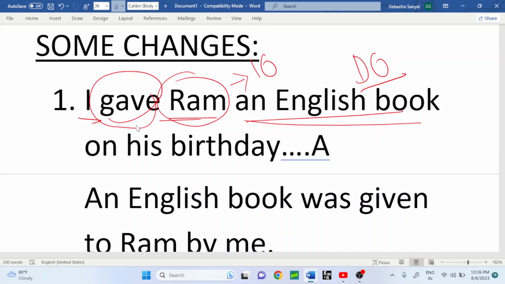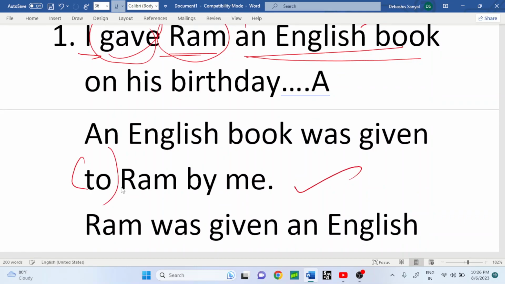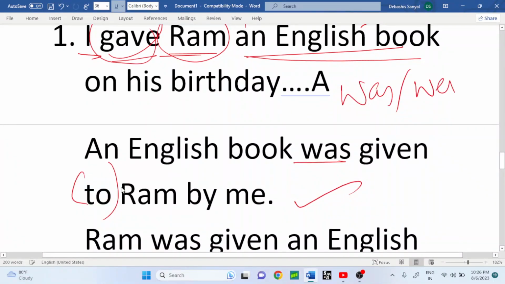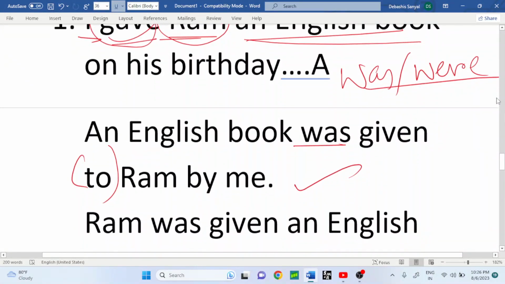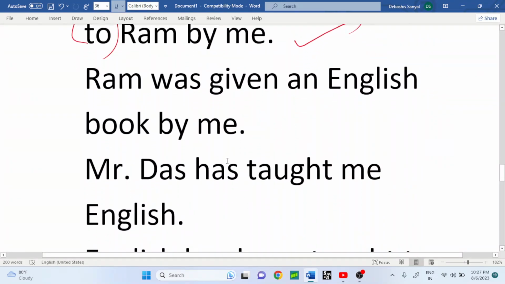Okay, I gave Ram an English book on his birthday. The change: an English book was given to Ram. Without to, it's also right. An English book was given to Ram by me. Why is there was? Because past indefinite tense. In past indefinite tense, we have to use was or were after the subject to make the sentence into a passive. And I think you have already watched my previous videos regarding voice. Ram was given an English book by me.